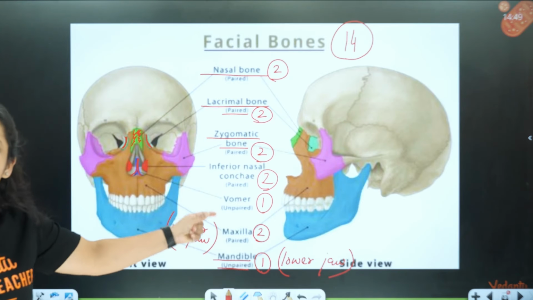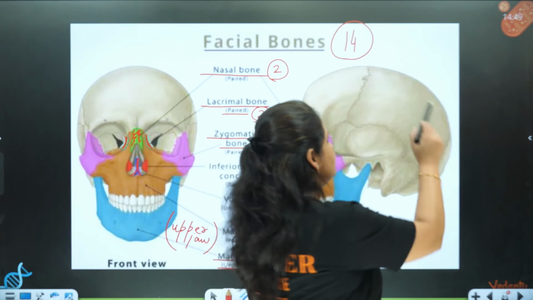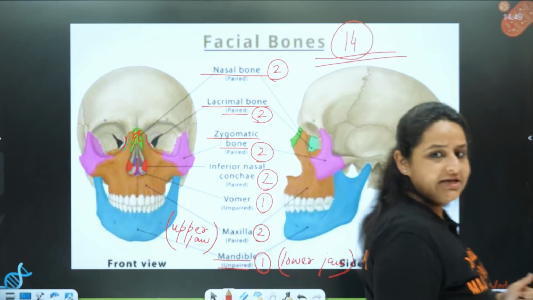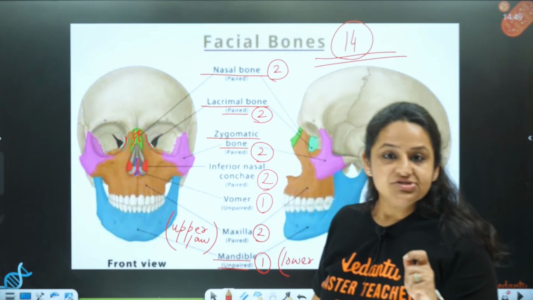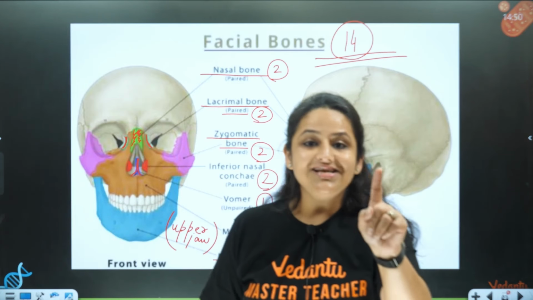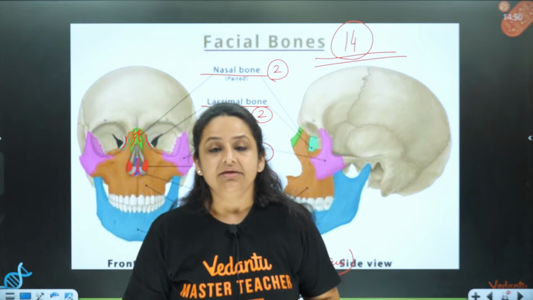All right. So now if you put up a total, are you getting 14? Just put up a total quickly. Are you getting 14? Are the 14 facial bones clear? Are the 14 facial bones done? No. We are still left with 2 bones. 2 bones are called the palatine bones. They are present over here.